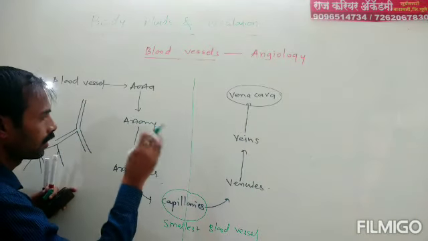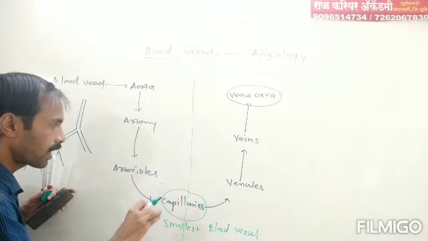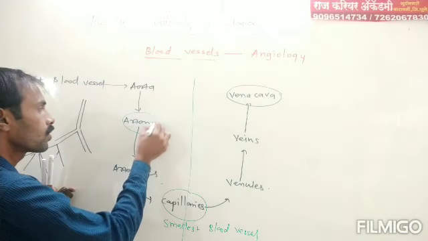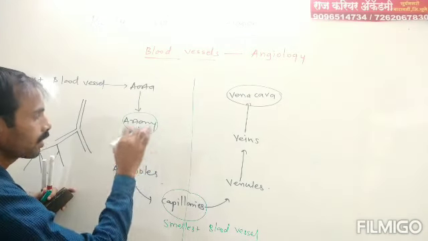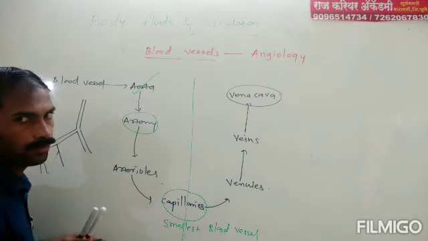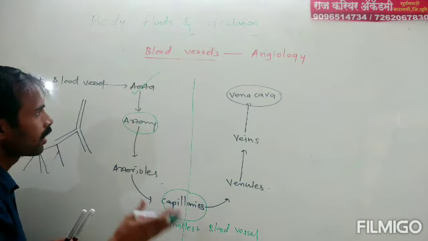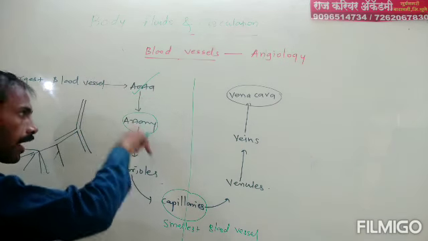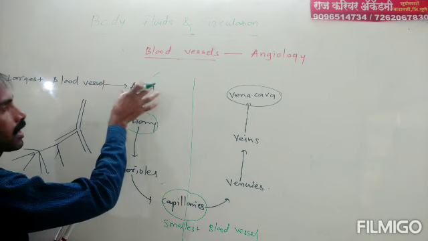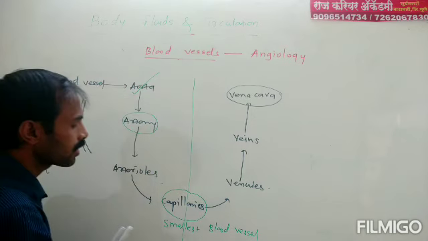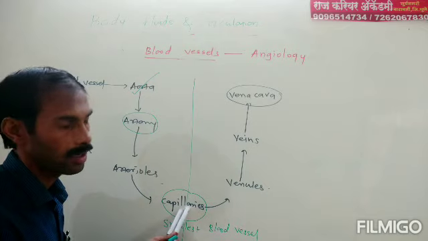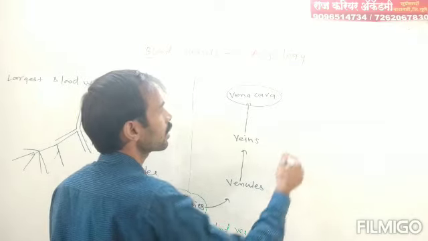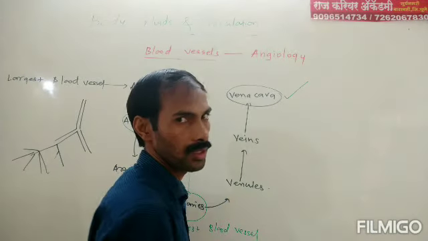We have seen that the blood vessels which carry pure blood are known as arteries. So, largest artery in our body is aorta. In other way, largest blood vessel in our body is aorta. It is the largest artery as well as largest blood vessel in our body. Smallest blood vessel in our body is capillary. Largest blood vessel which carries impure blood is vena cava.